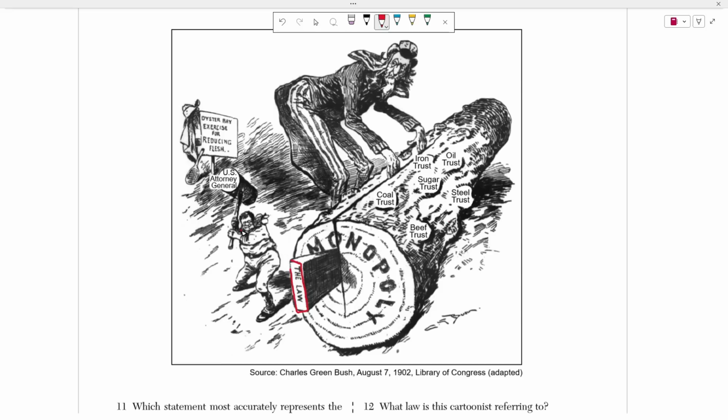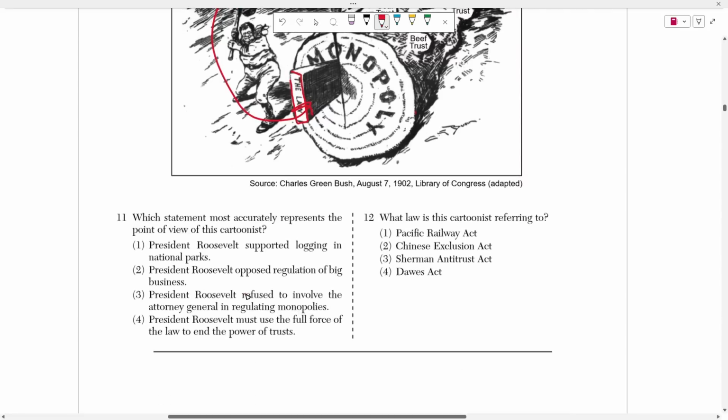And this is a photo of Teddy Roosevelt. You can see that he's a little bit fat. He has a little bit of glasses. What do you mean he has a little bit of glasses? He has glasses, he's a little bit fat, and he has this hammer, the U.S. Attorney General, that he's going to use to split this monopoly, okay? So number 11 asks, which statement most accurately represents the point of view of the cartoonist?